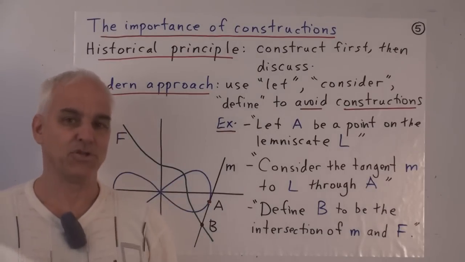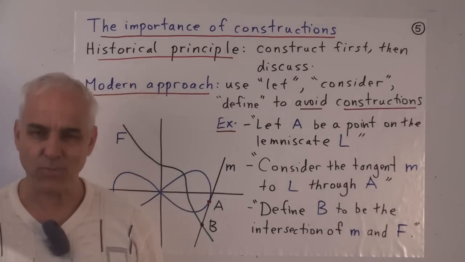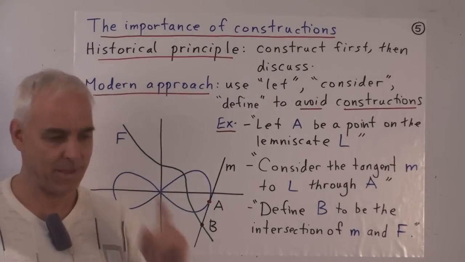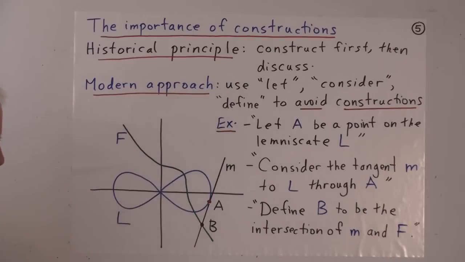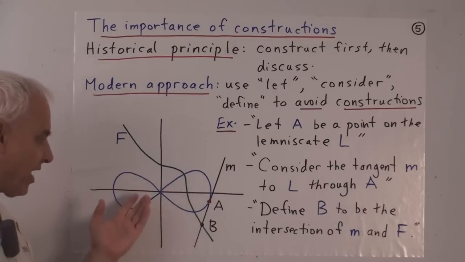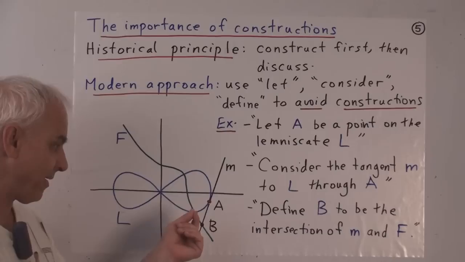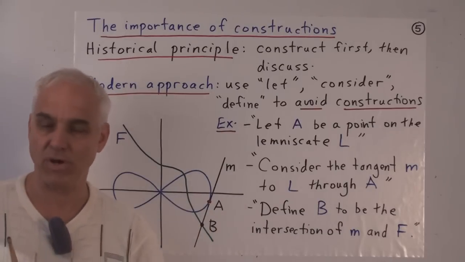Now a classical geometer, the ancient Greeks, would look at this with extreme suspicion. They would say, wait a minute. How do you construct a point on the lemniscate? What is the lemniscate? How do you define the lemniscate? Surely that has something to do with whether or not you could actually find a point on it.